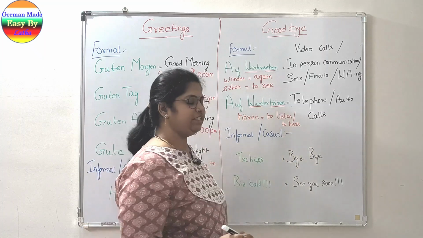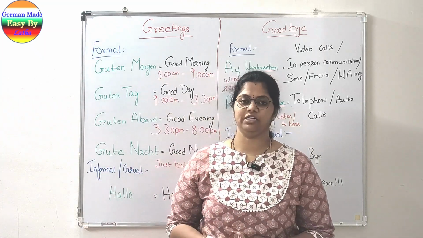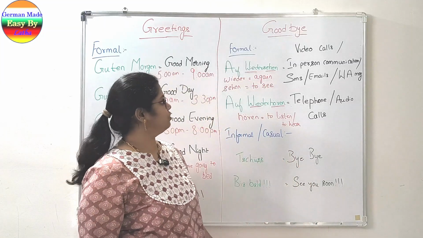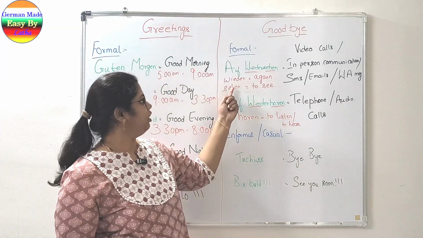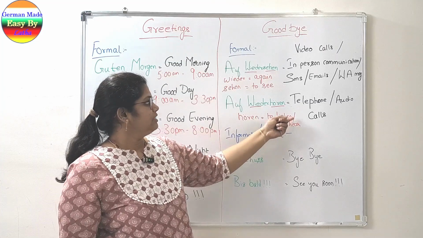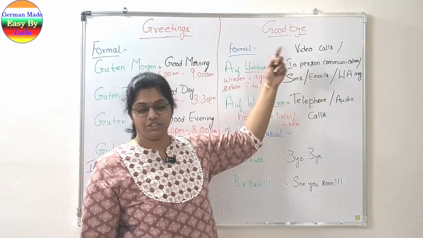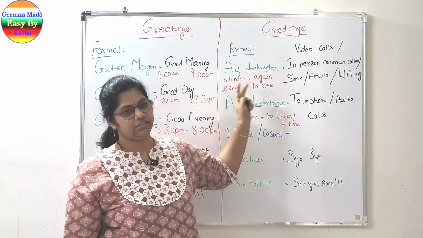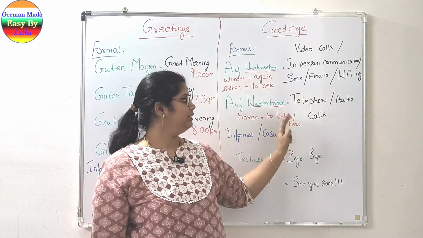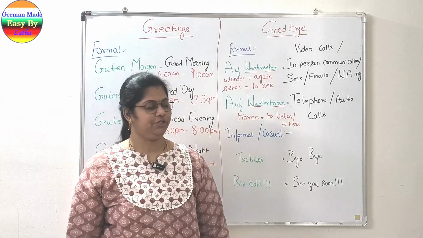So this is where our ears are playing a main role in communicating with the other person. So if it is an in-person communication or sending emails, SMSs, WhatsApp messages, video calls, whatever, it is Wiedersehen. And if it is only audio call, then it is Wiederhören.